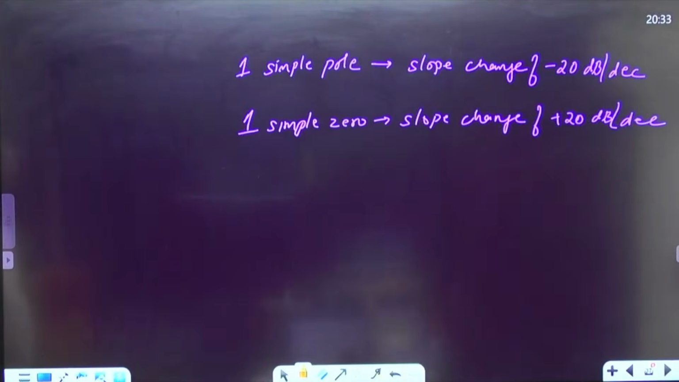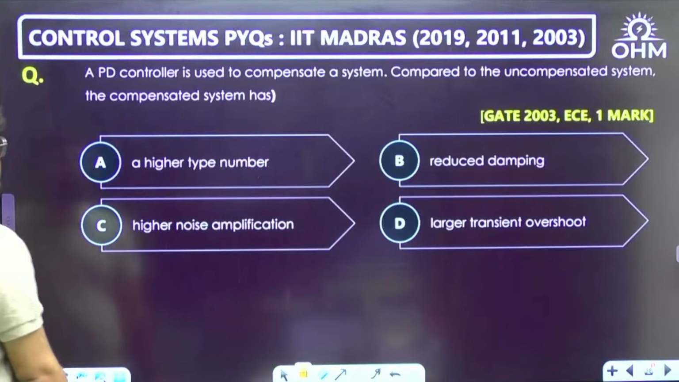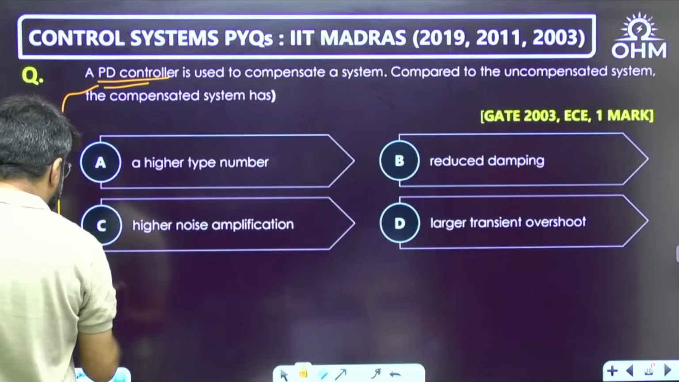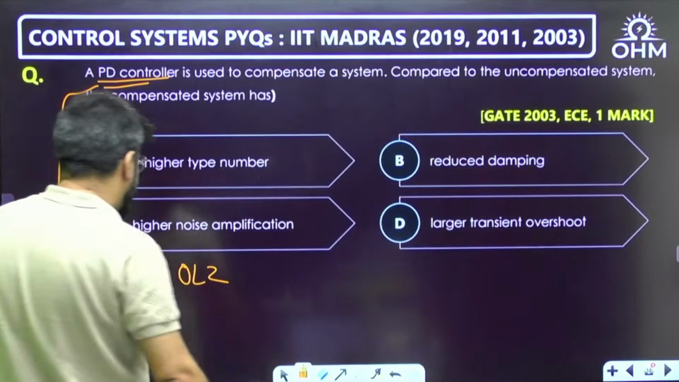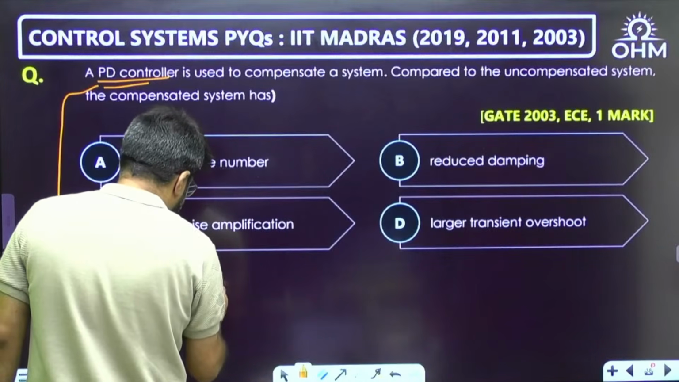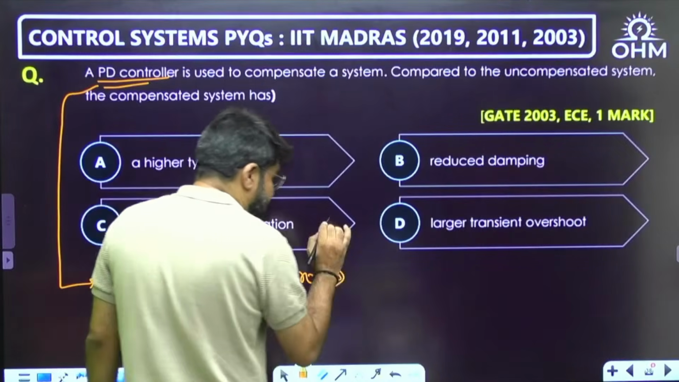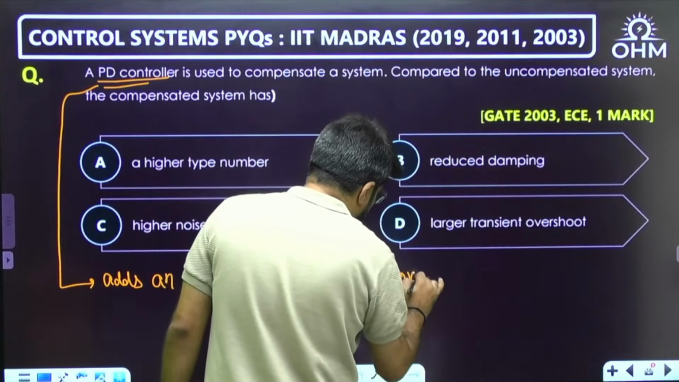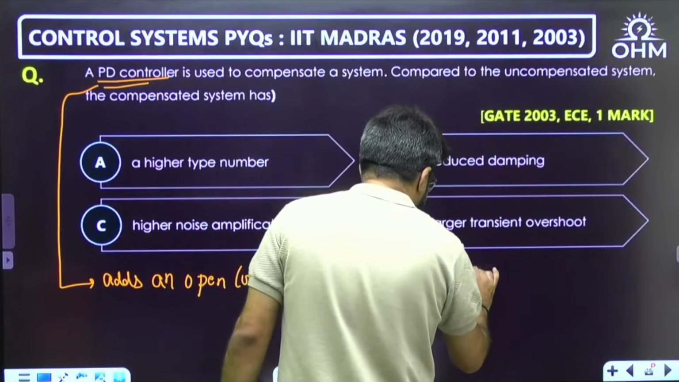Option number B. Next: a PD controller is used to compensate a system. Compared to the uncompensated system, the compensated system has what? See, a PD controller always adds an open loop zero, which improves stability, because the root locus is bent towards the left half plane. That is number 1 point.